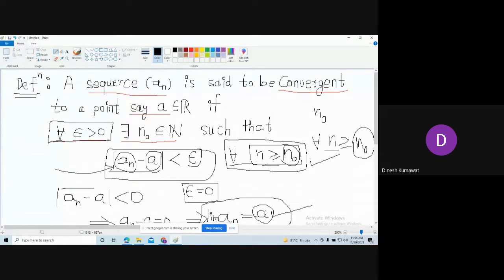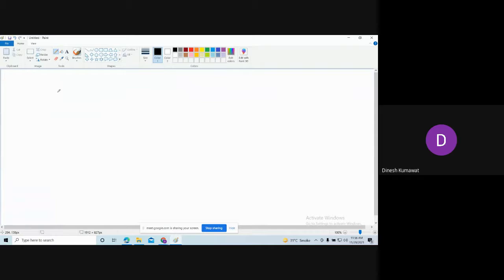Let me explain this definition using an example. Consider 1 by n. Can I say 1 by n is a sequence? Yes, sir.